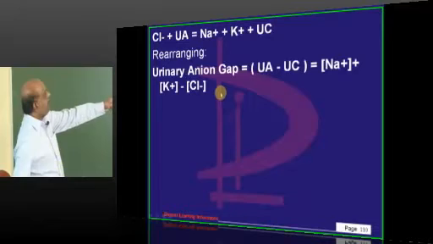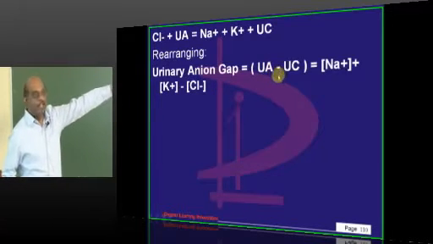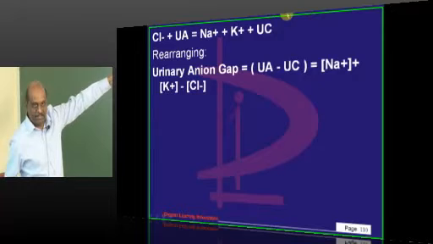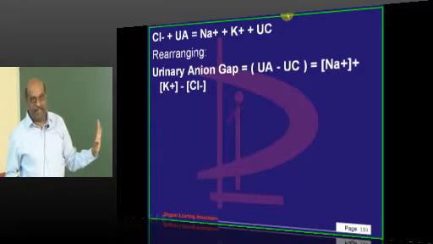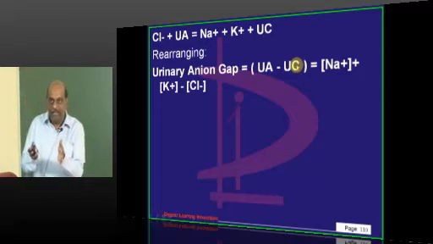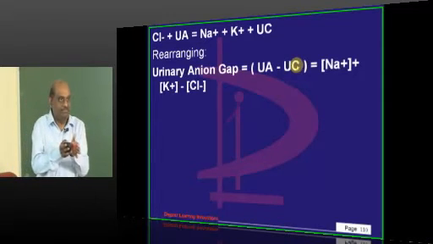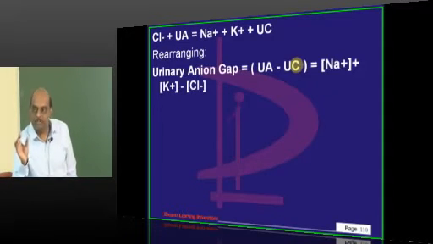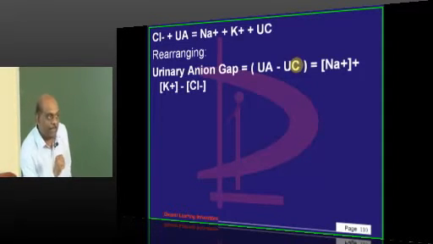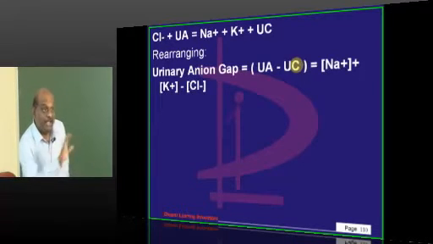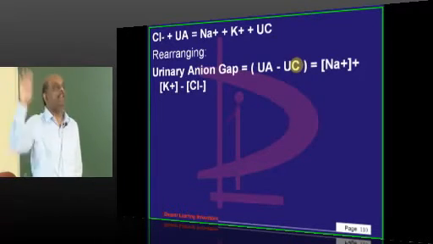So that is the reason what will happen to this equation. If the unmeasured cation levels, that is ammonium levels in the urine increase in acidosis, whenever the kidney is functioning, what happens to the urinary anion gap? It becomes a smaller value, right? So if the urinary anion gap becomes smaller value, who is the culprit for the acidosis, for causing acidosis? It is not the kidney but the diarrhea which is responsible.